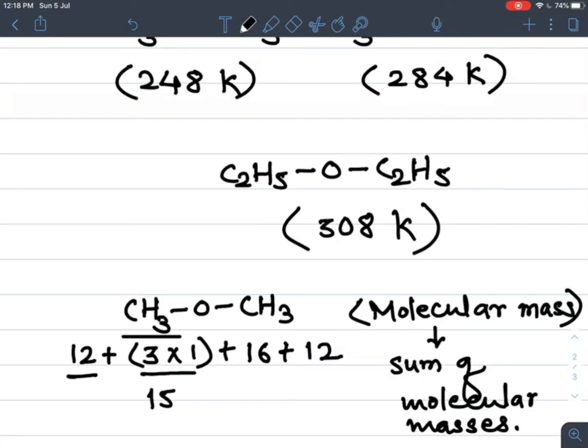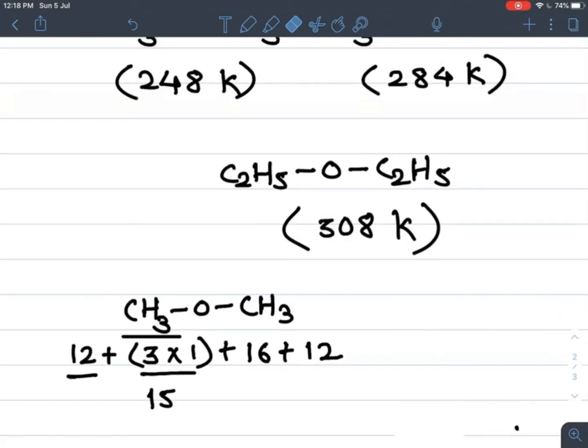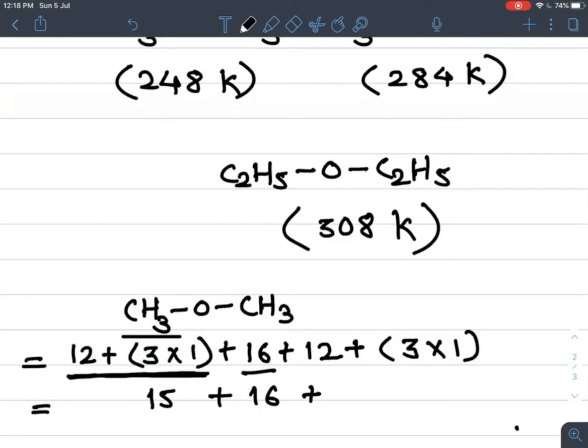So the molecular mass of one carbon is 12, plus 3 hydrogens, 3 into 1, equal to 3. So we get 12 plus 3 into 1, that is 15, plus 16, plus 12 plus 3 into 1, equal to 15.